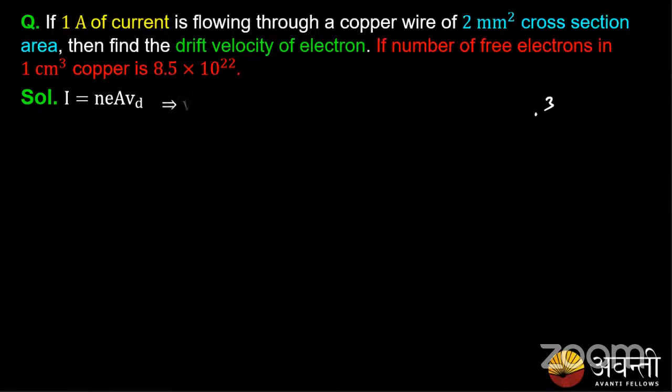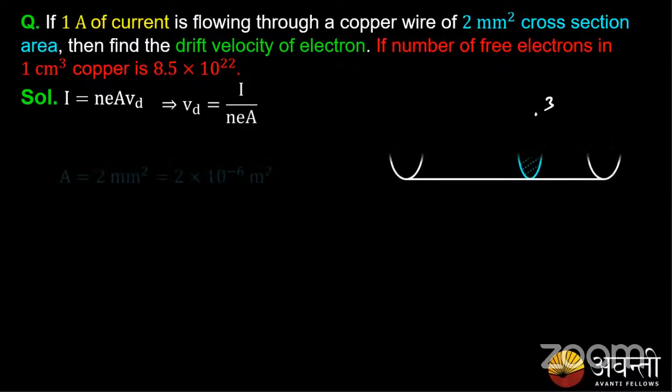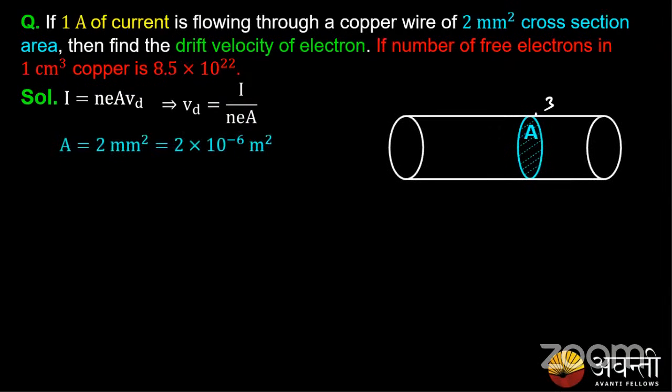We know that I is equal to NEAVd. From here we can write Vd is equal to I by NEA. We have a conductor of area of cross section 2 millimeter square, that is 2 into 10 power minus 3 whole square. From here I get 2 into 10 power minus 6 meter square.